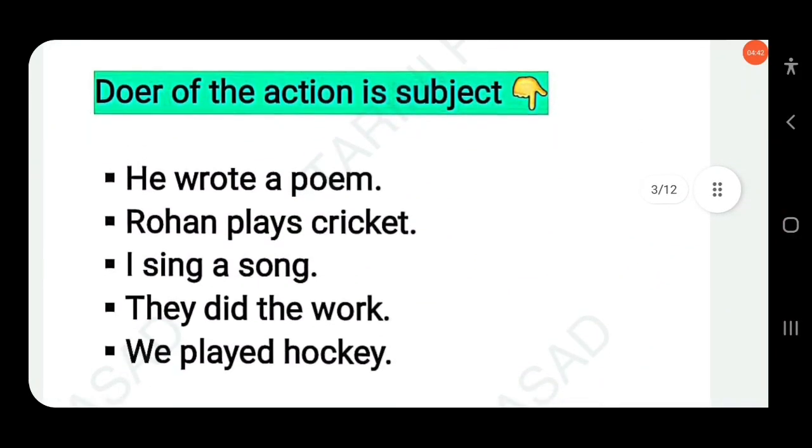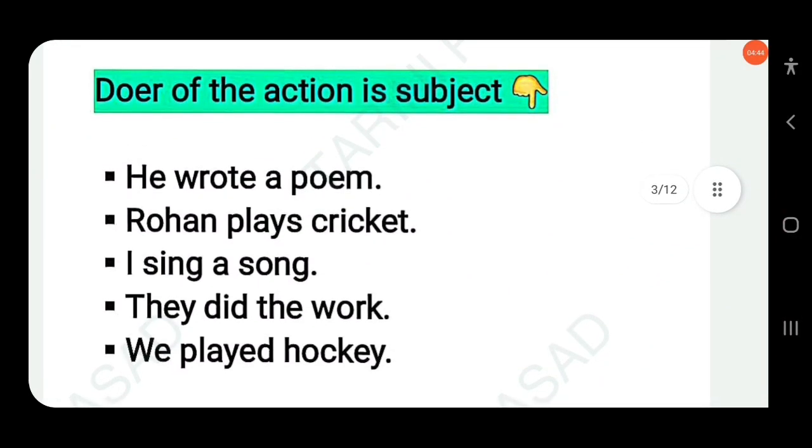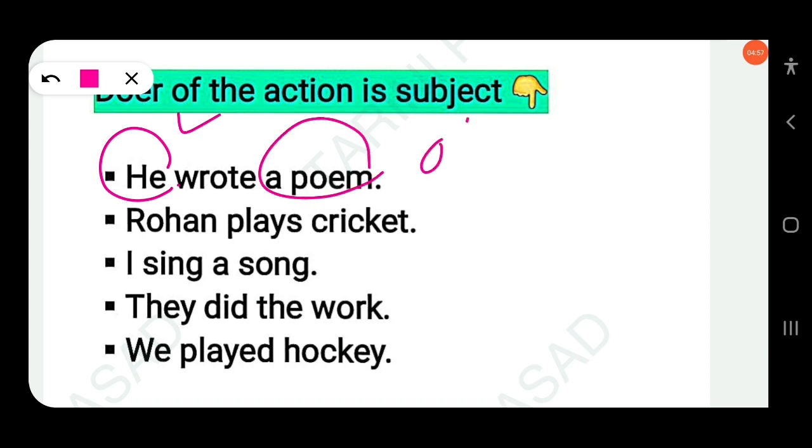Let's take some more examples. Here the doer of the action is the subject. He wrote a poem. Who wrote a poem? He wrote a poem. That means he is the doer of the action. What did he write? A poem, so a poem is the object, and he is the subject.